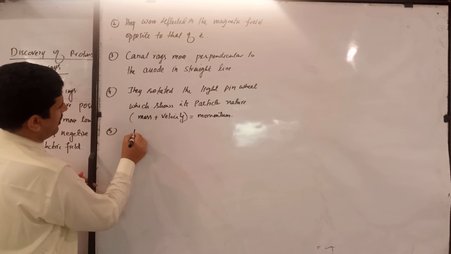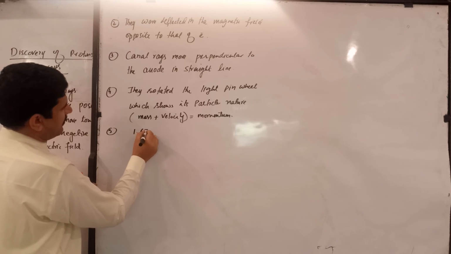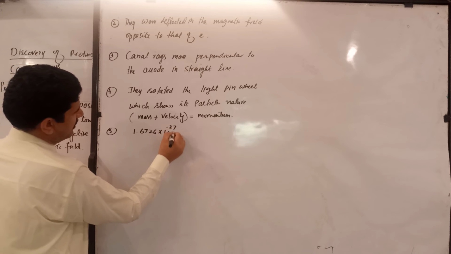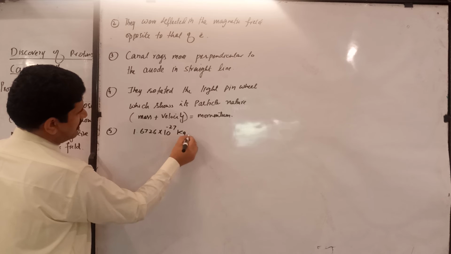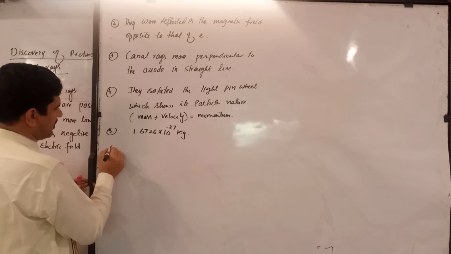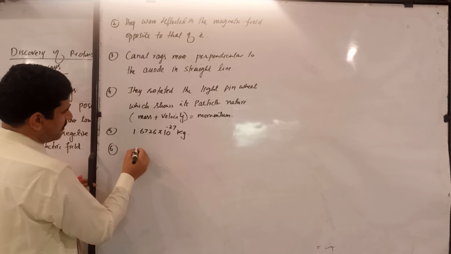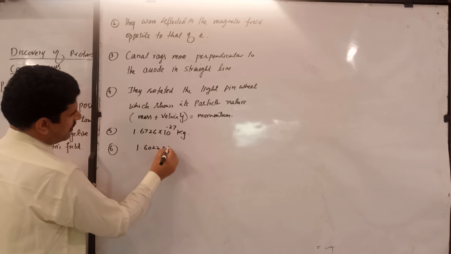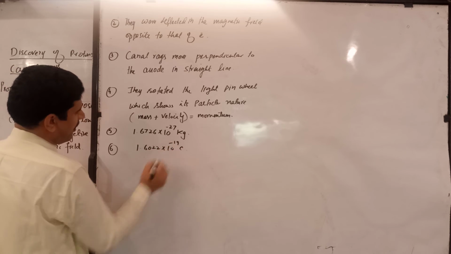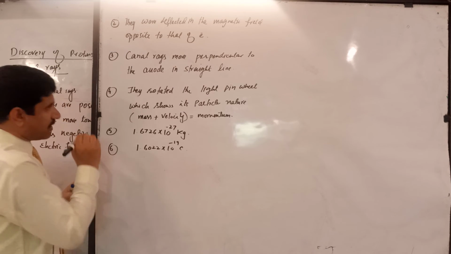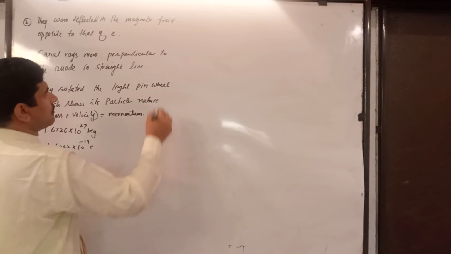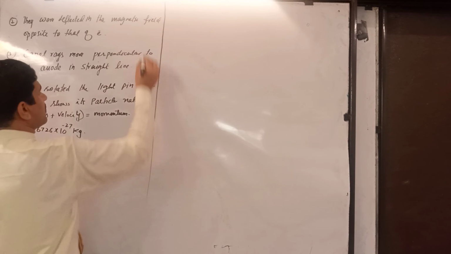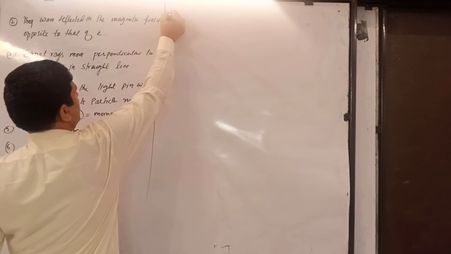The mass of the proton is 1.6726 into 10 raised to the power minus 27 kg, I think. And the charge on the proton is similar to that of the electron but opposite, plus 1.6022 into 10 raised to the power minus 19 coulomb. The most important point is this point. This point is the most important point.